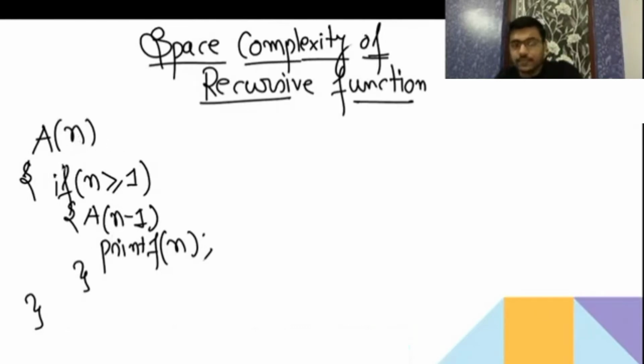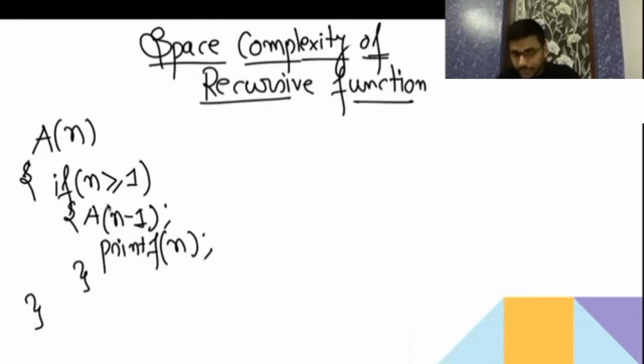See here, this is a recursive function. Why? Because A is a function, and inside it I am calling A again. So a function is calling itself, that's why we call it recursion. Here we are just printing n and calling A again. It is not going to be big O of 1, that's why I have told you. So you have to concentrate here.